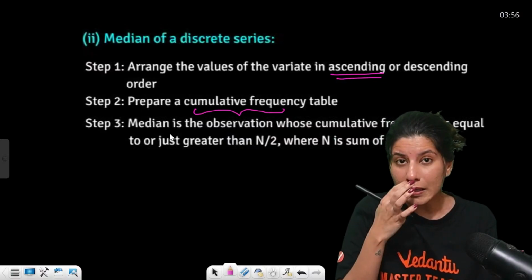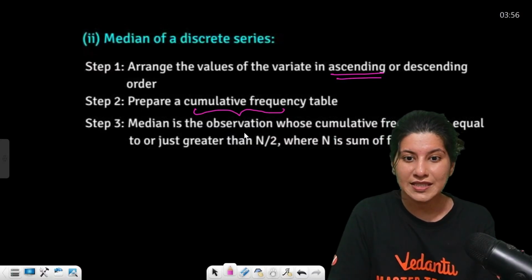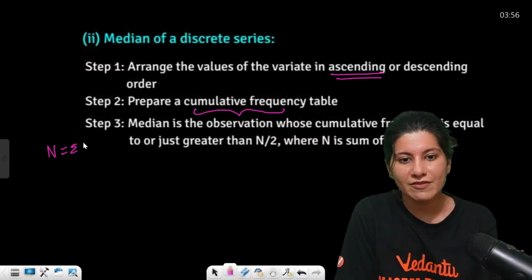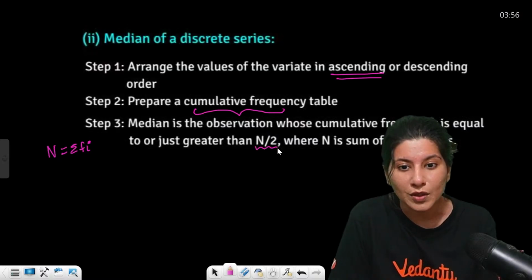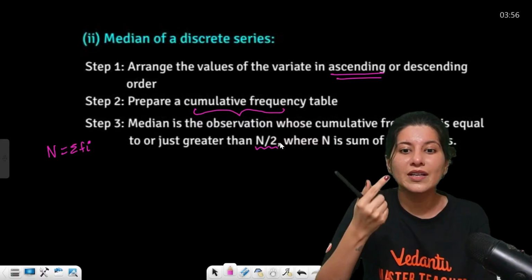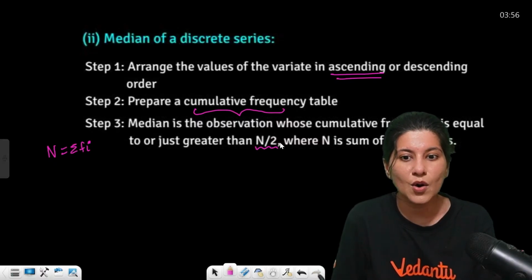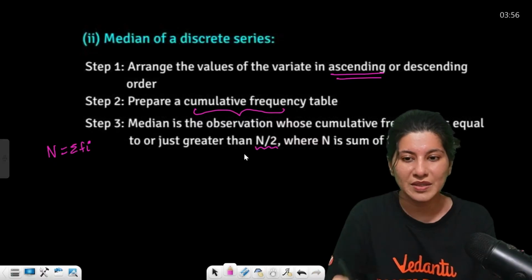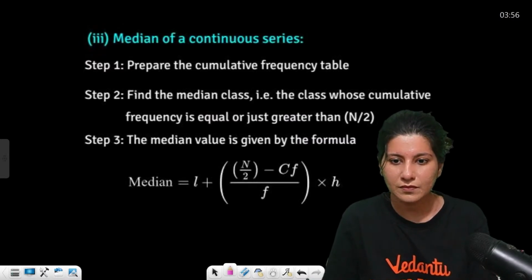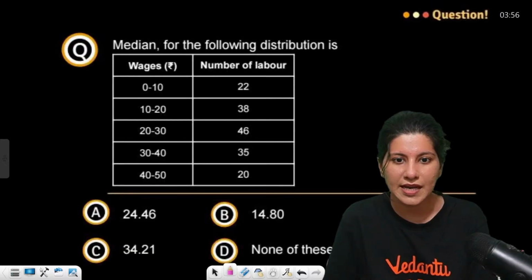Once we are done with cumulative frequency, the total frequency will be n, which is sigma fi. You have to divide it by 2. The cumulative frequency just equal to or greater than n by 2 gives the median. Let me give you one example, then only you'll be able to understand.